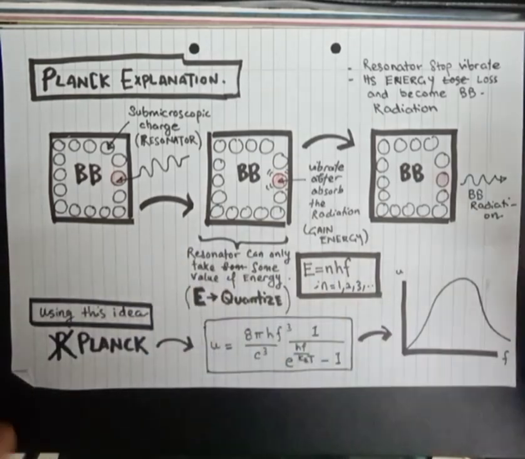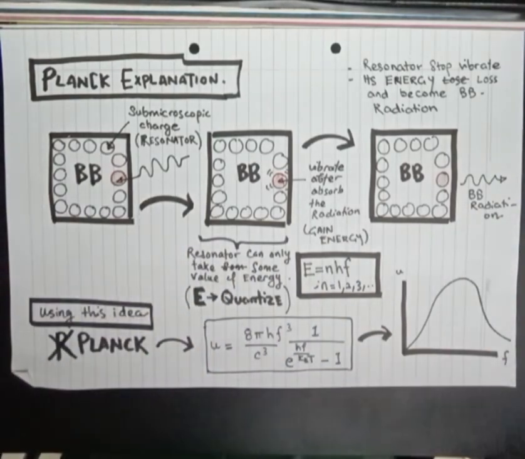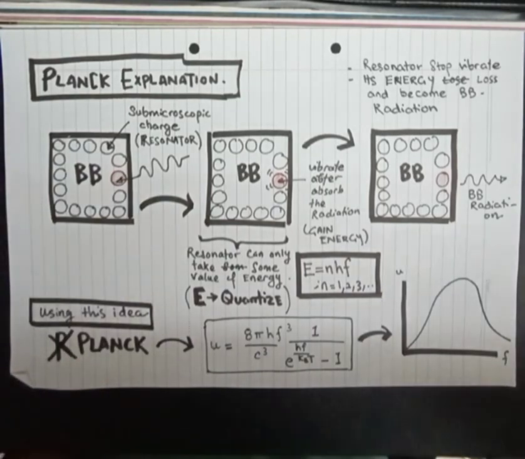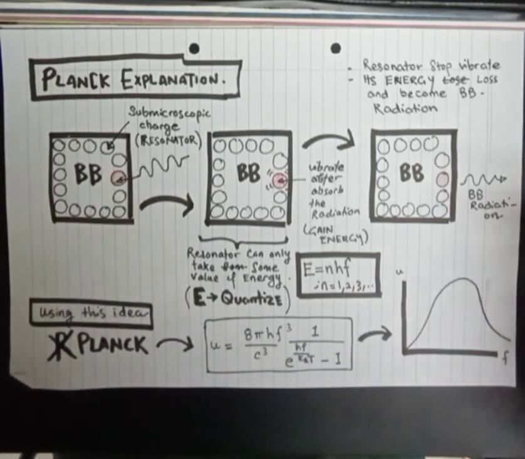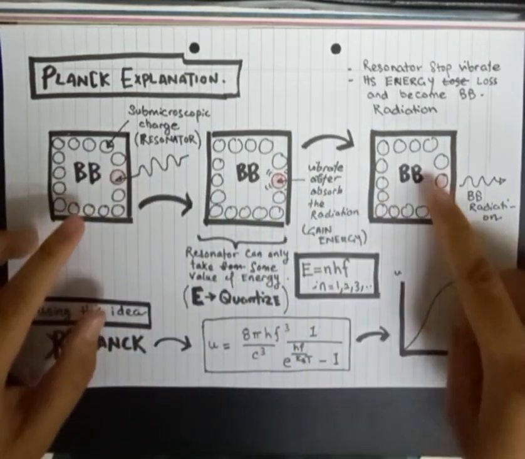Now, Planck came up with a new idea to explain blackbody radiation, and he succeeded. This is the detail of how the blackbody can absorb the light and then emit the light again. This is a blackbody.